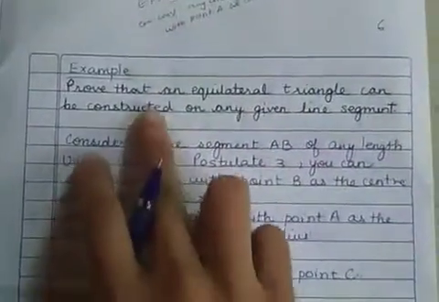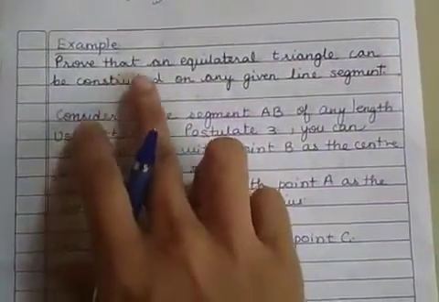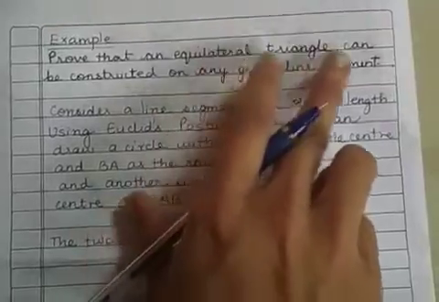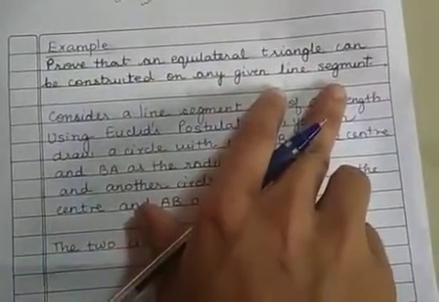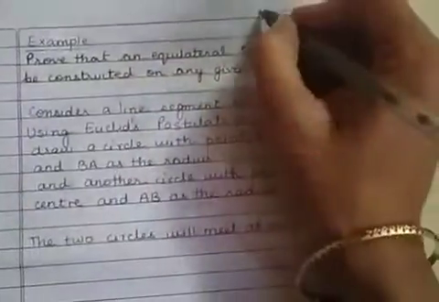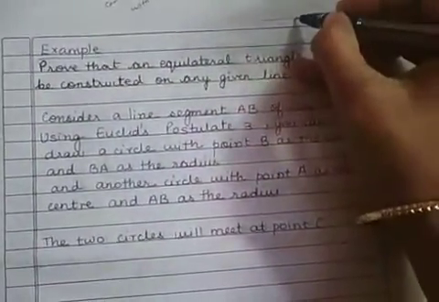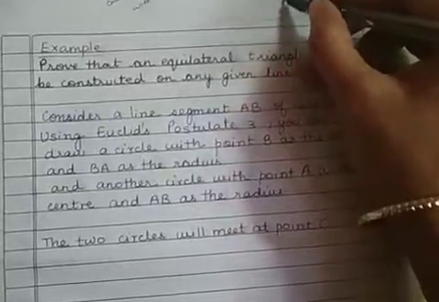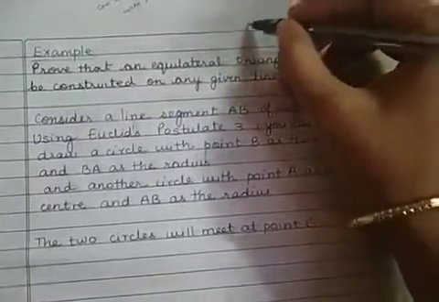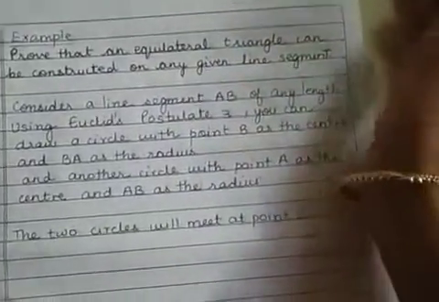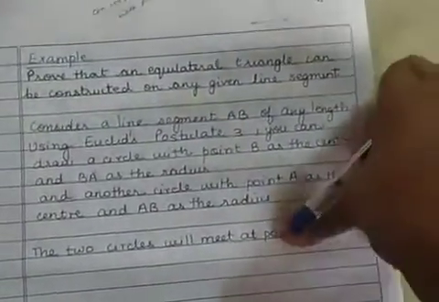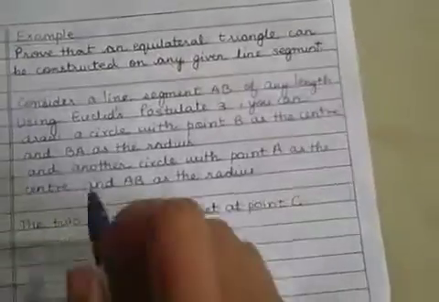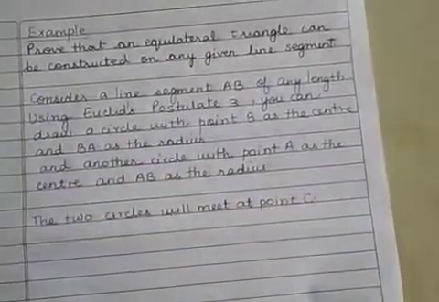Now let us solve an example here. Prove that an equilateral triangle can be constructed on any given line segment. So now you know that if you are given a line segment, then you can measure its length, and then you can draw an equilateral triangle using that. But how can you prove this using the postulates and axioms given by Euclid? Let us see that. Consider a line segment AB.